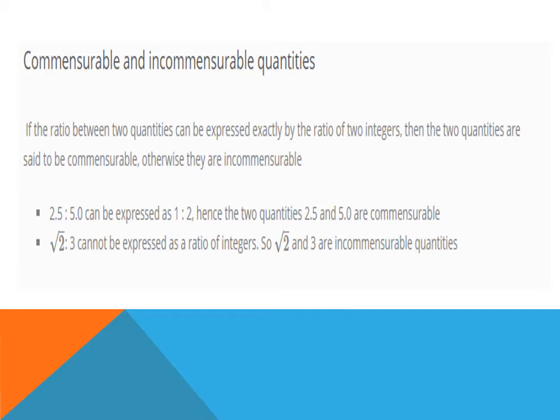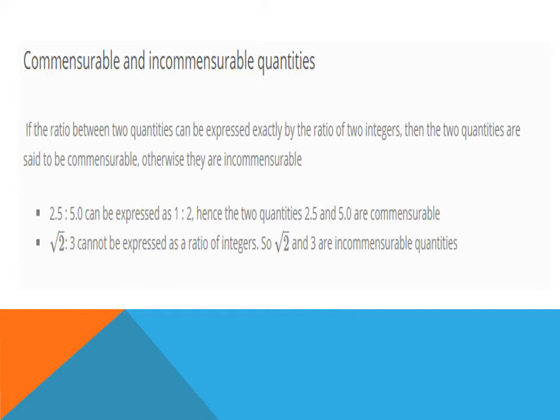Commensurable and incommensurable quantities. If the ratio between two quantities can be expressed exactly by the ratio of two integers, then the quantities are said to be commensurable quantities, otherwise they are incommensurable quantities.